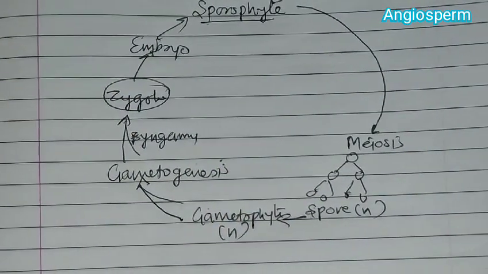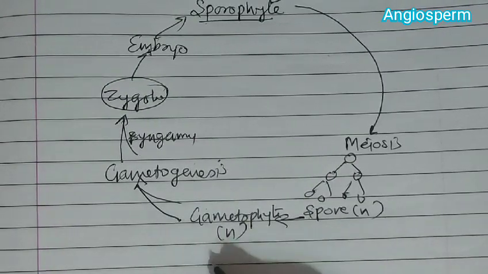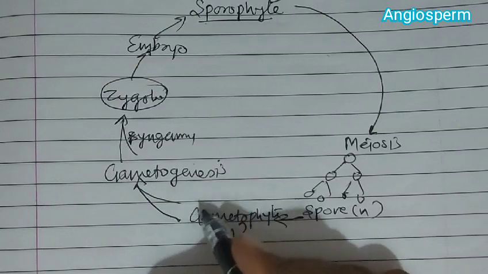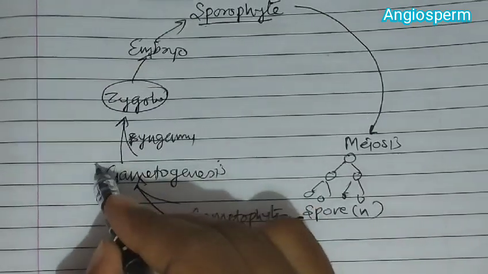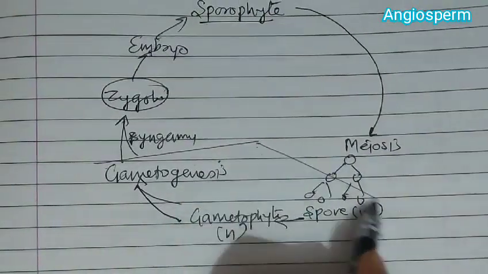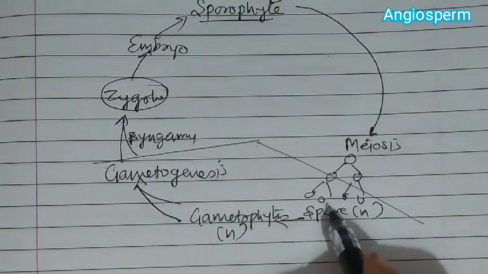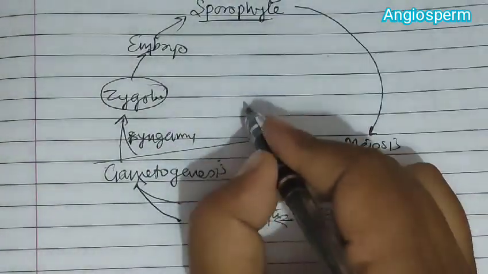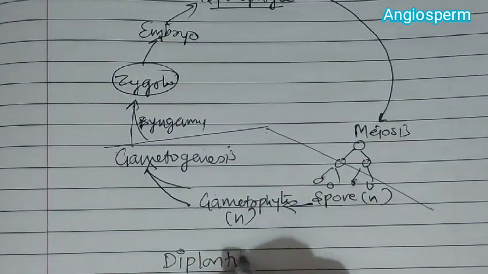So in this case, what is happening specifically is that the gametophyte and the gametes which are produced are haploid, and the spore which is produced is haploid. But remember, only the spores are haploid, and all other phases are diploid, so the life cycle becomes diplontic.